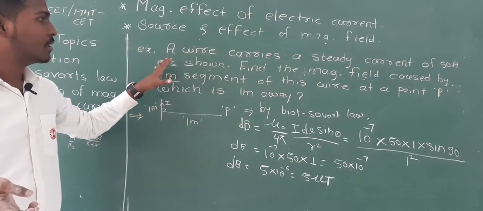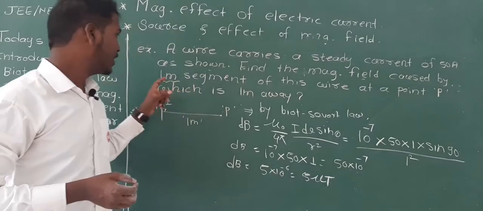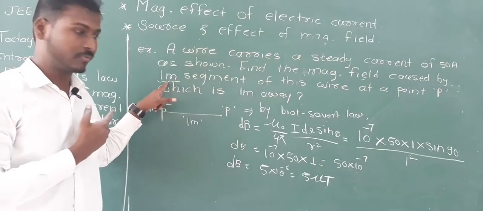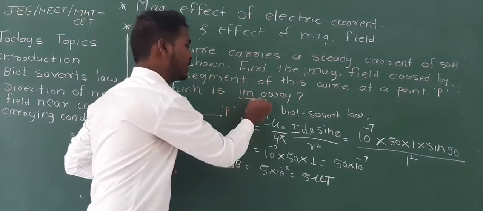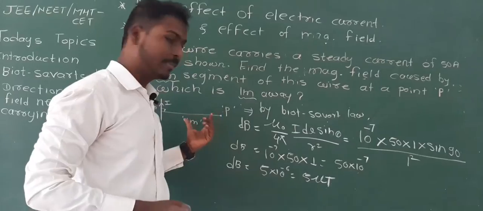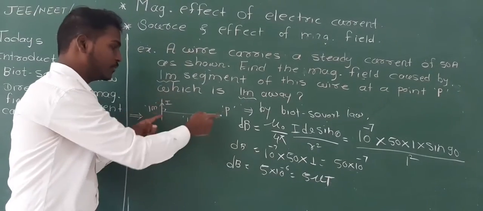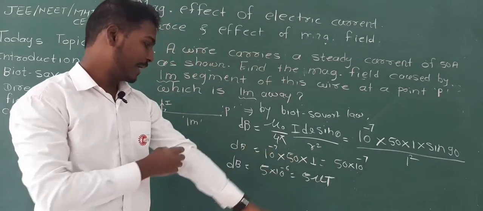Okay, see again, the wire was carrying 50 ampere of current. dl is nothing but the length of that small element, which is 1 meter here, not centimeter, 1 meter. And after that, how much distance away? 1 meter also. So dl is 1 and sine 90, how did it come? Because the angle between the dl element and the point P is 90, that's why sine 90 becomes 1. So 5 micro Tesla.